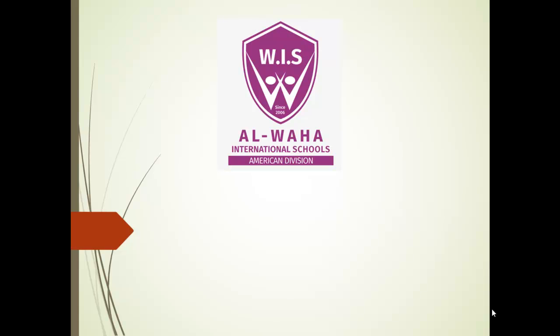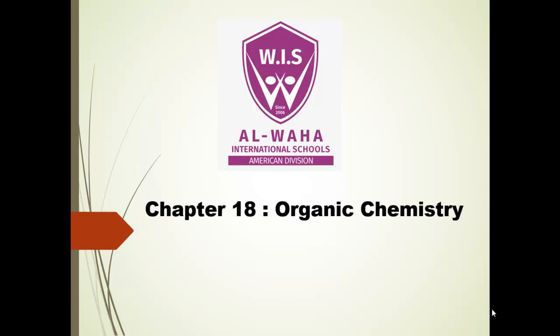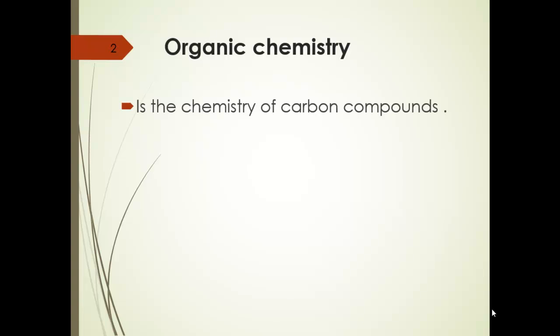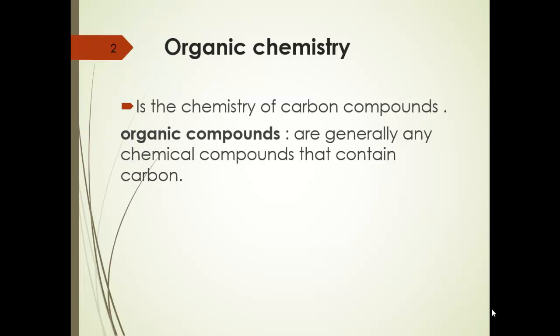Today we will start our new quarter with chapter 18, organic chemistry. First, what do we mean by organic chemistry? Organic chemistry is the chemistry of carbon compounds. Organic compounds are any chemical compounds that contain carbon. So any chemical compound that contains carbon is called an organic compound.